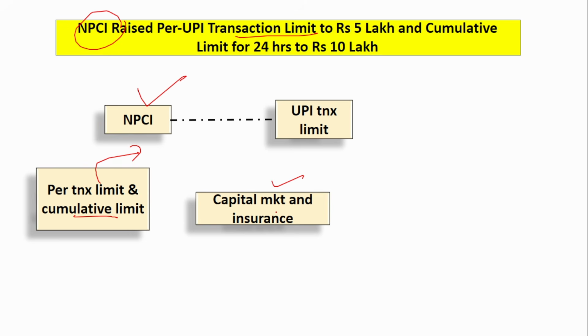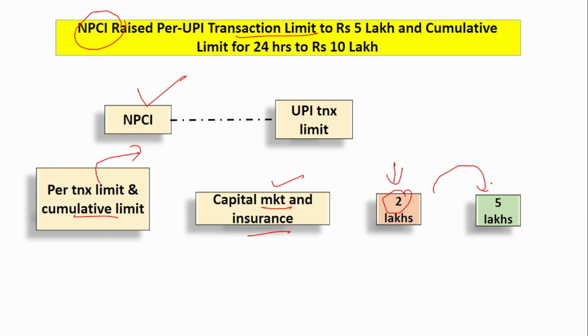First is the capital market and insurance. So here, if you see, for the capital market and insurance, previously the per transaction limit was 2 lakhs. Now it has been enhanced to 5 lakhs, and the cumulative transaction limit is enhanced to 10 lakhs. So throughout the day, maximum for the insurance purpose, you can send rupees 10 lakhs.